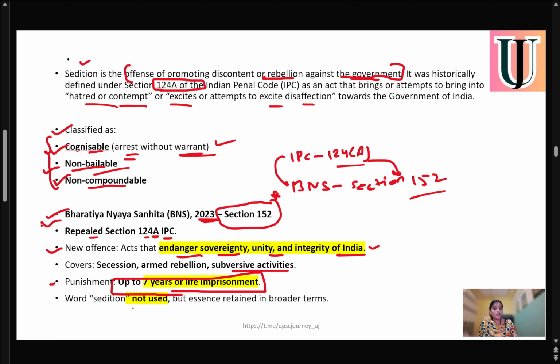Again, very important: sedition is not used in BNS section 152. Sedition is nowhere used, but the essence is retained in broader terms. Although sedition is not mentioned, if you are trying to endanger the sovereignty, integrity, and unity of the country, then you will be charged according to section 152 of BNS.